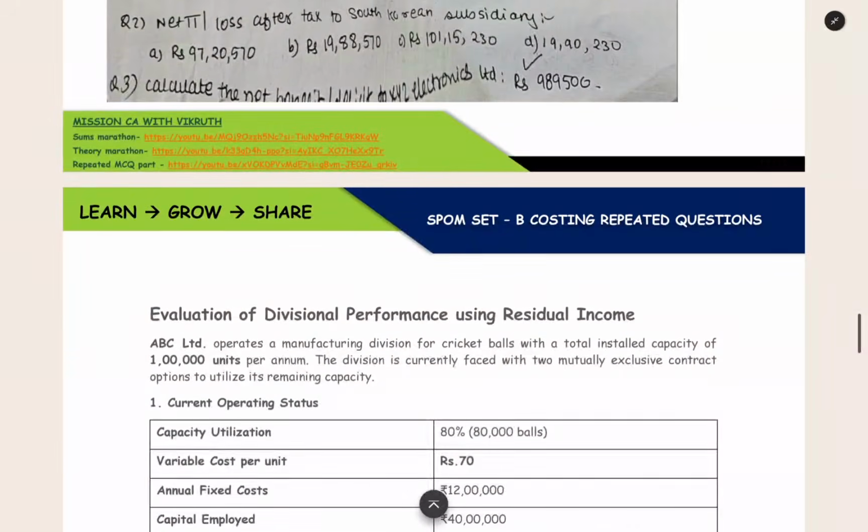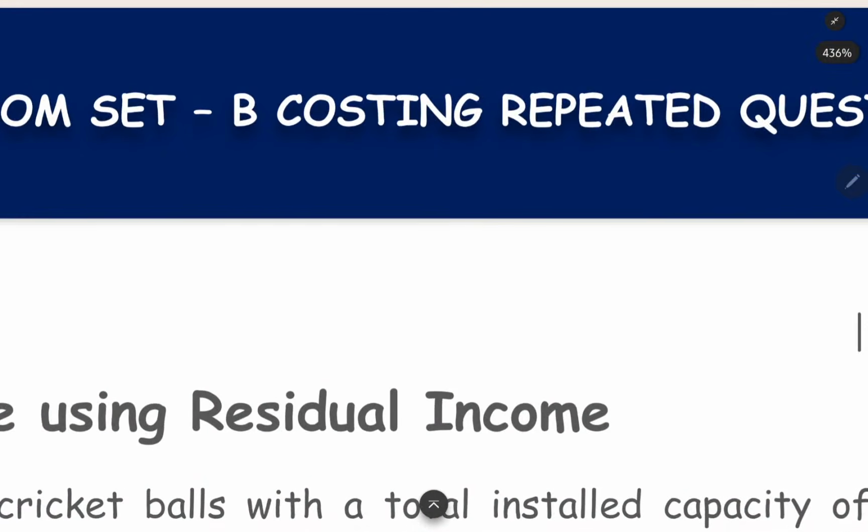Now here, what is the meaning of residual income? Residual income means remaining income. Residual, the word means remaining. So what is the meaning of remaining income?